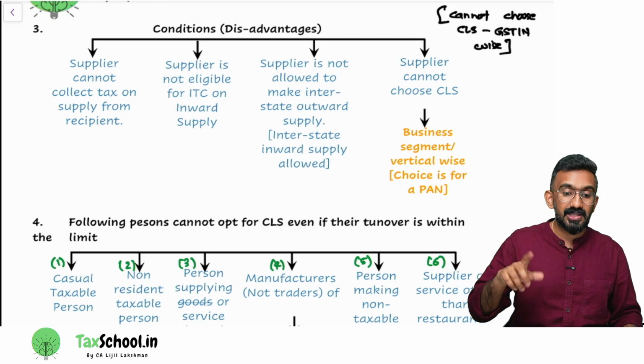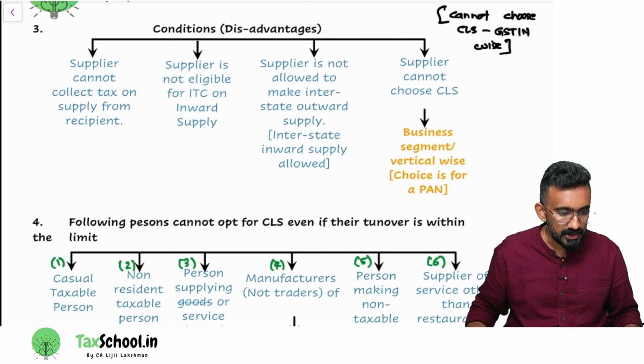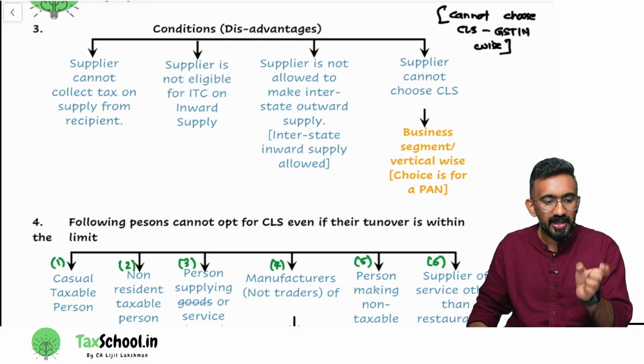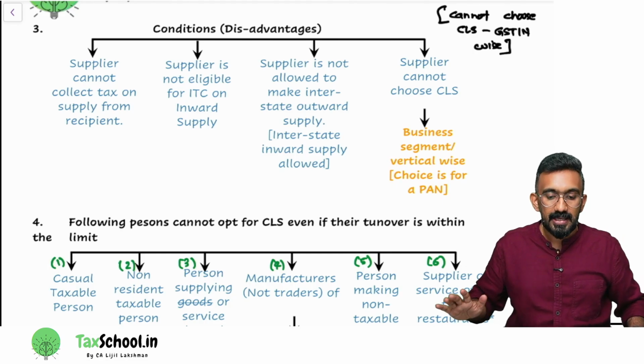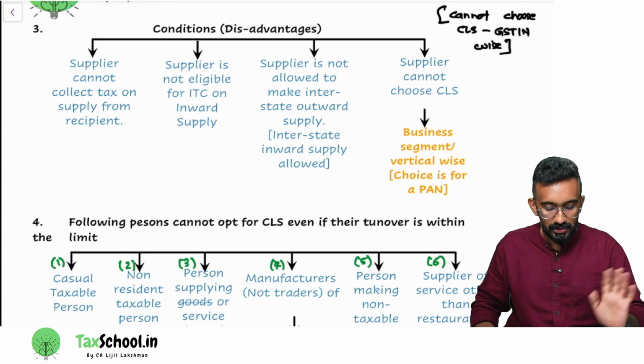Now this 1% don't get it from the customer. That you have to pay from your pocket. Are you guys understanding? So if you are under composition levy scheme, whatever taxes that you pay is reduced to 1%. That 1% you can't get from the customer. Normally, a normal person will add GST to the bill and then collect it from the customer. So this cannot be done.